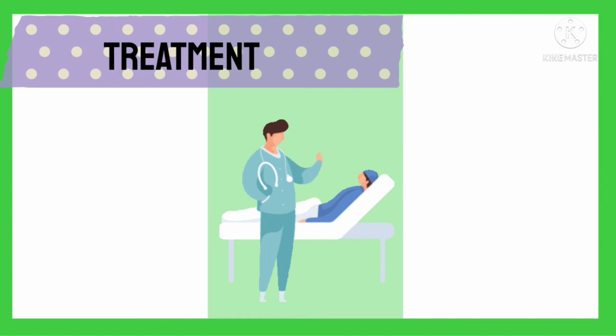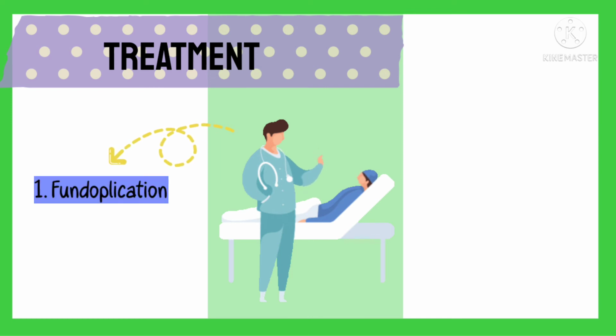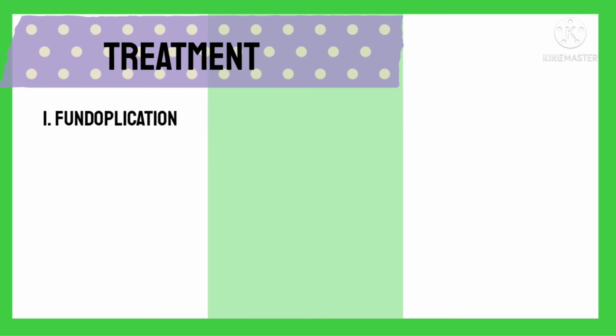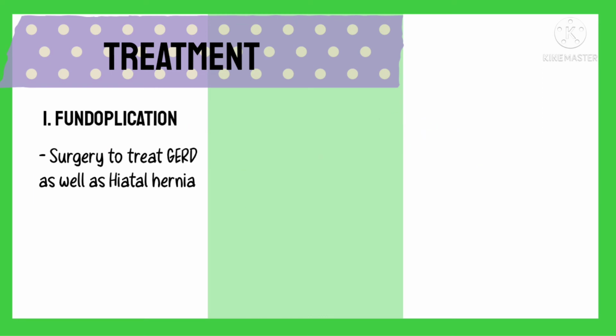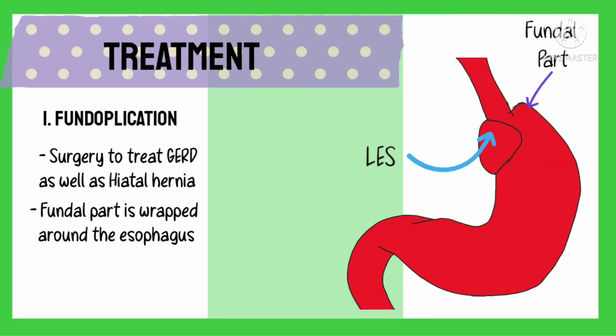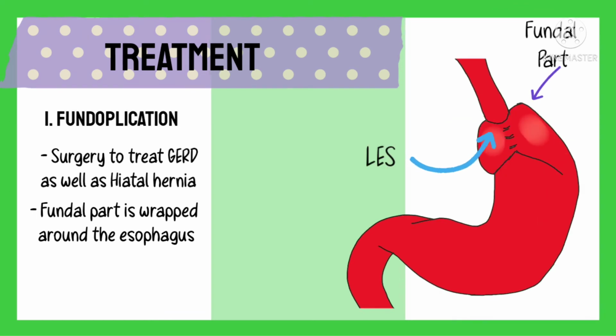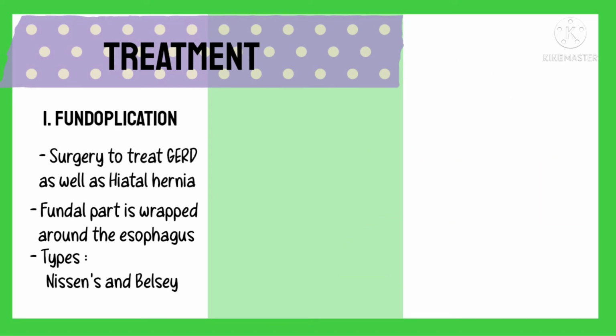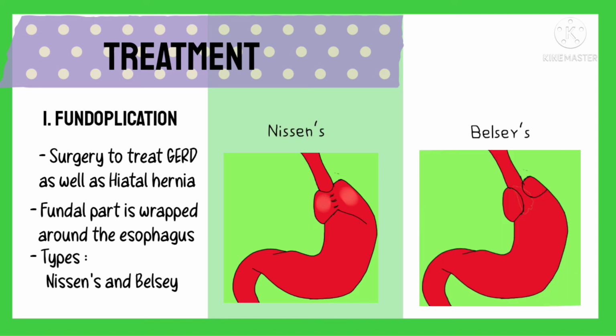If the patient requires surgical management for GERD, then there are two common procedures that are followed for treatment of GERD. The first common procedure is fundoplication and the second one is the LINX device. Fundoplication is a common type of surgery done to treat GERD as well as hiatal hernia. In this, the fundal part of the stomach is wrapped around the lower esophageal sphincter to tighten it so as to prevent the reflux. The most common types of fundoplication done are Nissen's fundoplication and Belsey's fundoplication, wherein the Nissen fundoplication is a total wrap and Belsey fundoplication is a partial one.